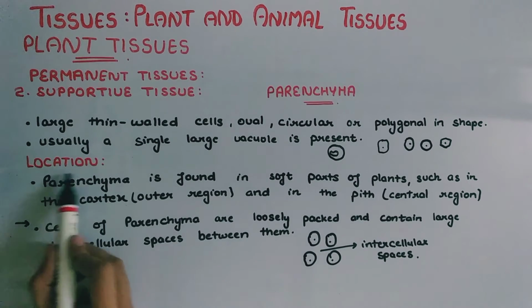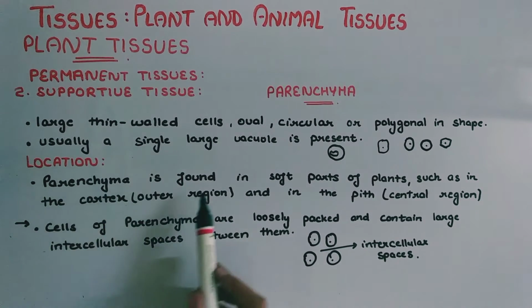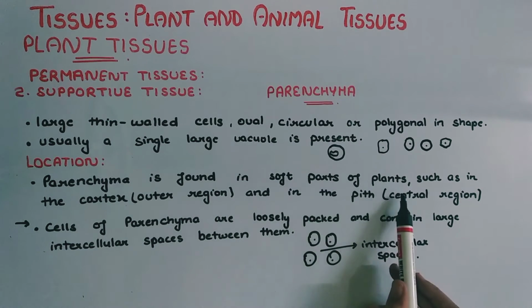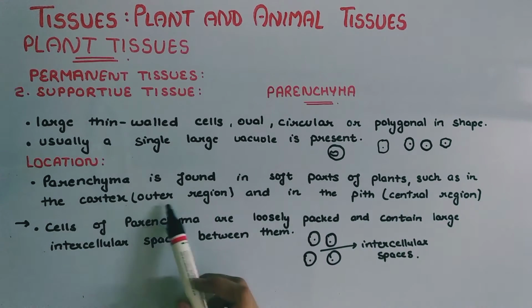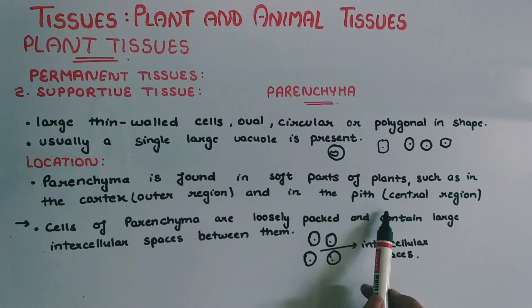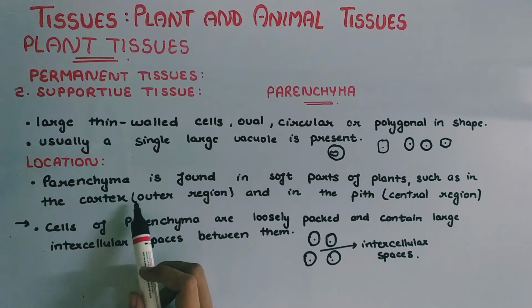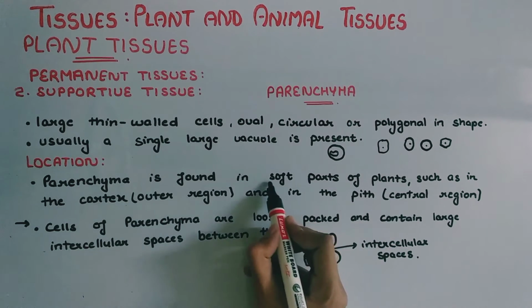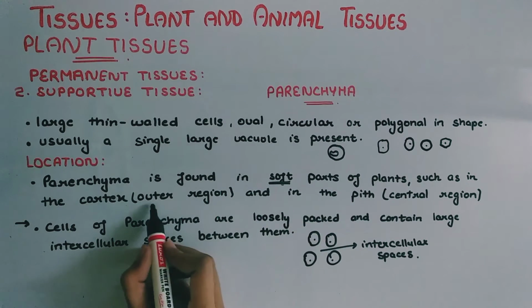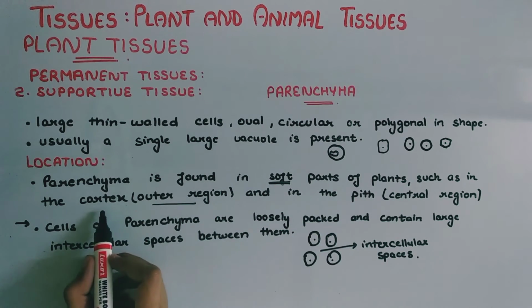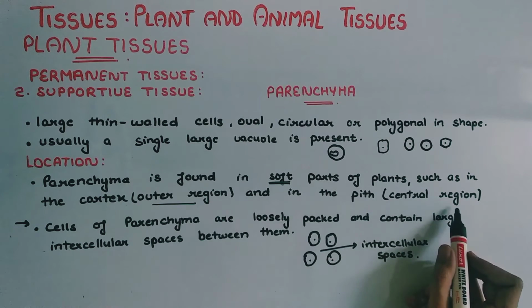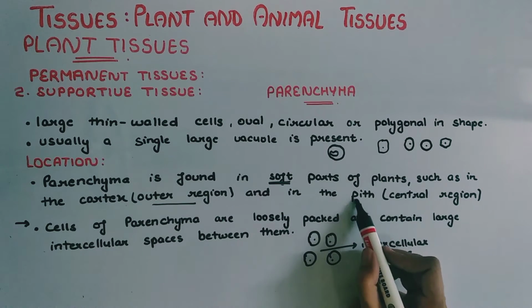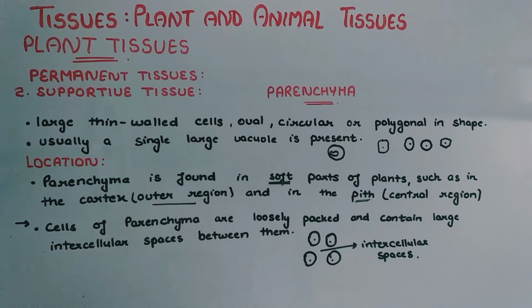What is the location of parenchyma? Parenchyma is found in soft parts of plants, such as in the cortex and in the pith. In the outer region it is found in the cortex, and in the central region parenchyma is found in the pith of the plant.